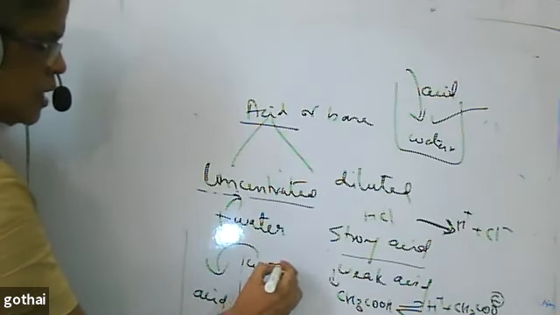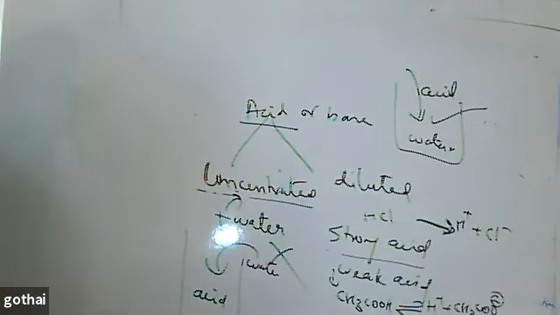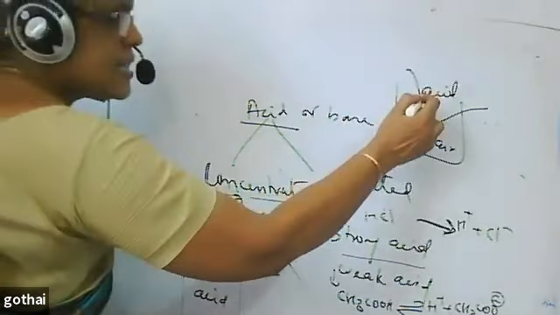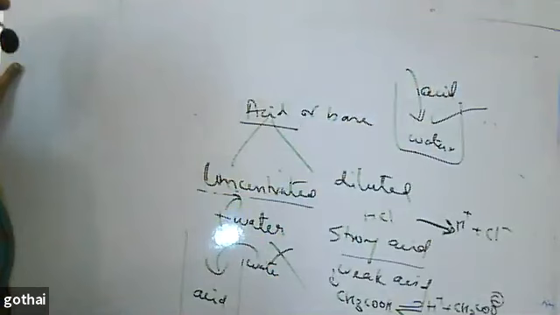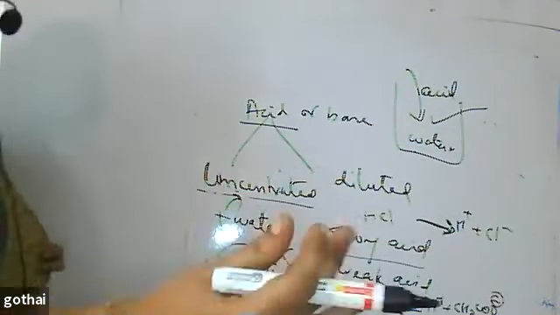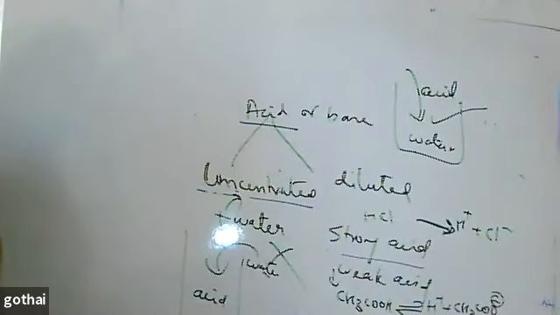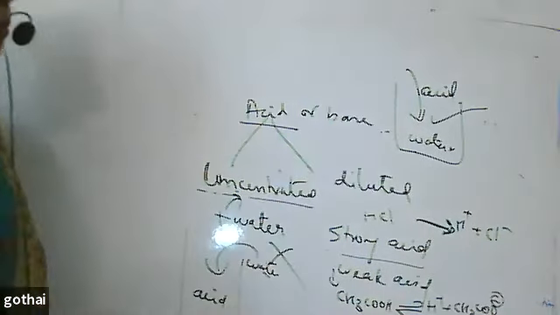Adding water to acid is wrong. Adding acid to water is correct. If something is concentrated, immediately we pour water. That is what we do in our house. But that is not the case over here. Why?